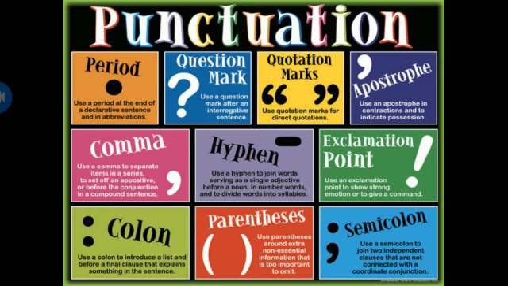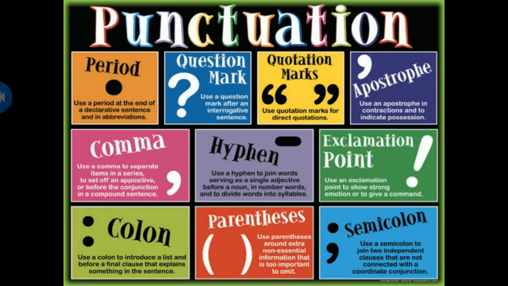The first one is period, or it is also known as full stop. We use this at the end of sentences. Then there is question mark. We use a question mark after an interrogative sentence. Then there are quotation marks. We use quotation marks for direct quotations. Then there is apostrophe. We use an apostrophe in contractions and to indicate possession.